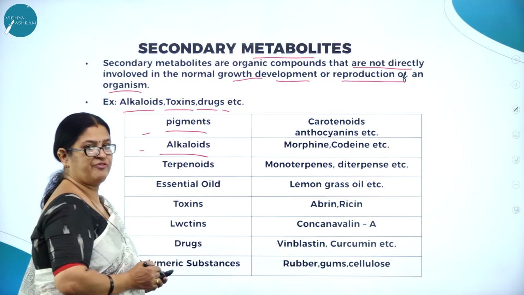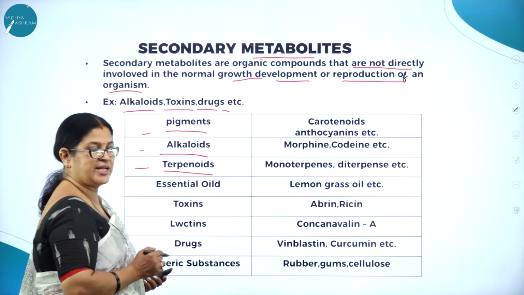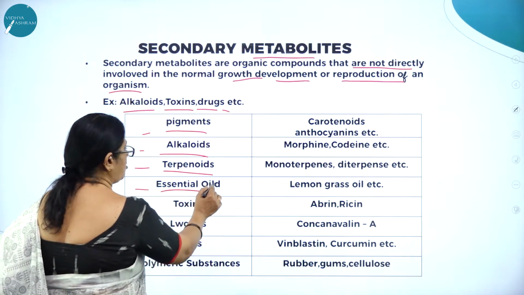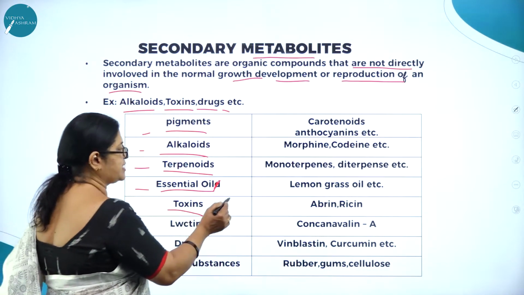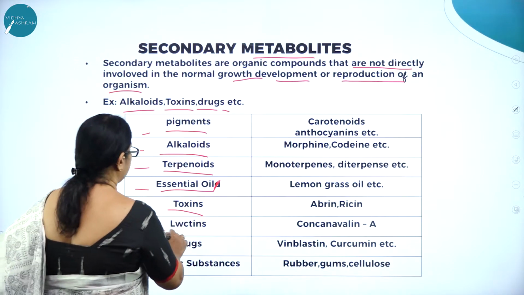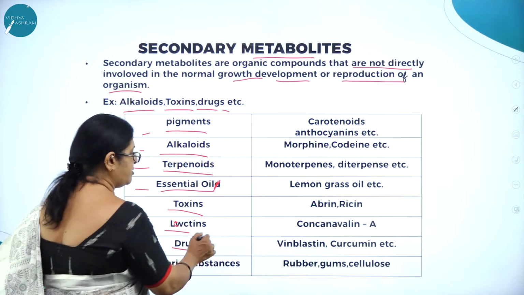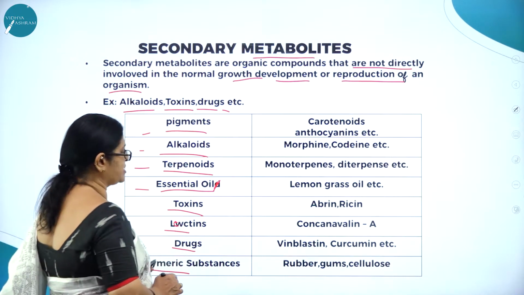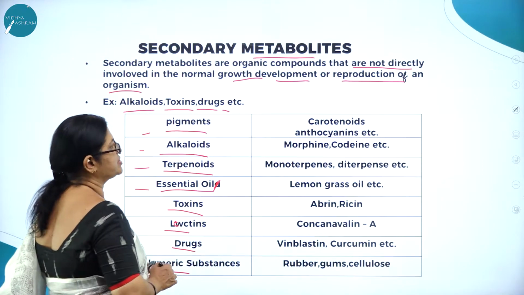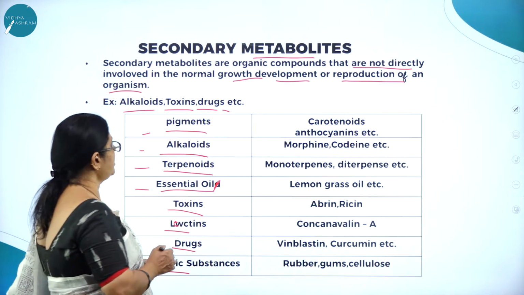Alkaloids like morphine, codeine, then terpenoids, monoterpenes, diterpenes, then essential oil, that is lemongrass oil, etc. Toxins, abrin, ricin, then lectins, that is concanavalin A, drugs, vinblastine, curcumin, etc. Then polymeric substances like rubber, gums, cellulose. So these are the ones which are called secondary metabolites.